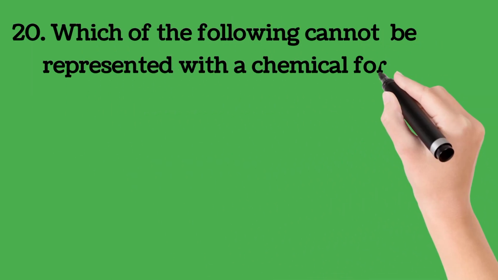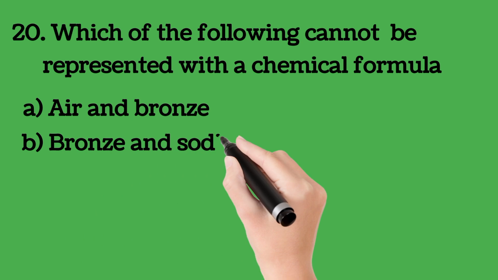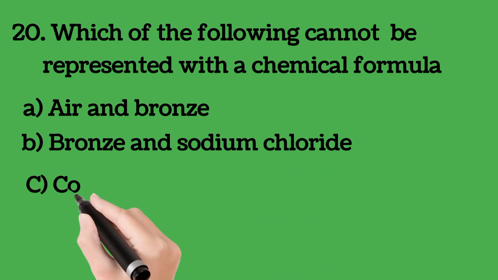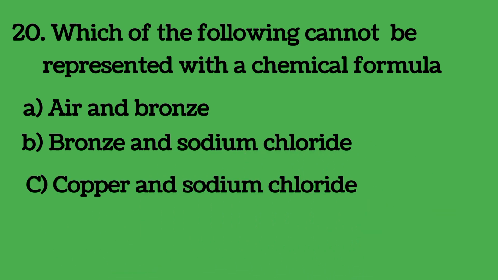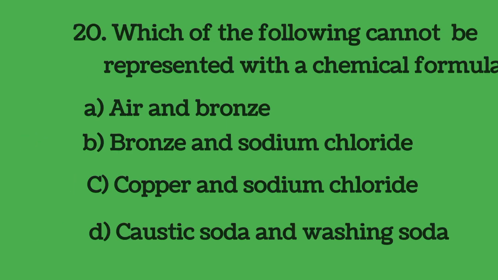Which of the following cannot be represented with a chemical formula? A. Air and bronze. B. Bronze and sodium chloride. C. Copper and sodium chloride. D. Caustic soda and washing soda. Which of them can't you represent with a chemical formula?